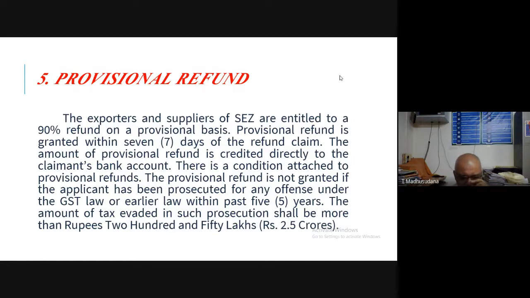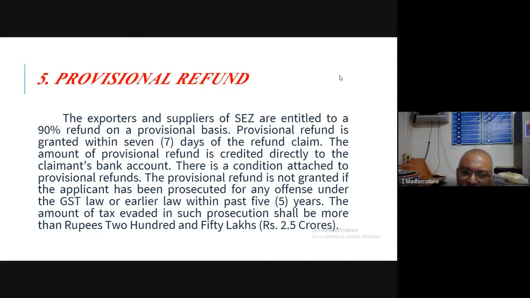His provisional refund will not be done unless he is free from prosecution in the earlier period. Okay, so this is all about the zero rated supplies under GST.